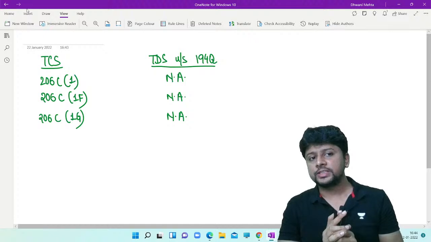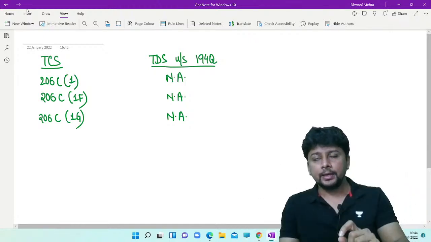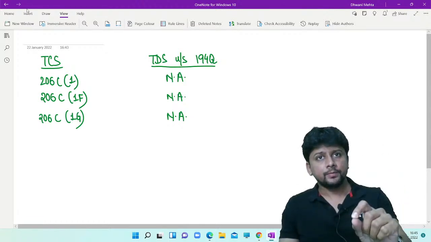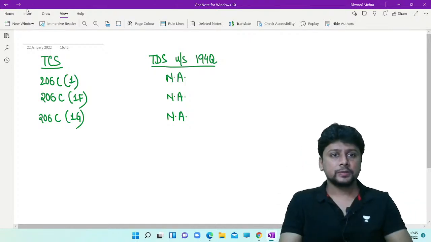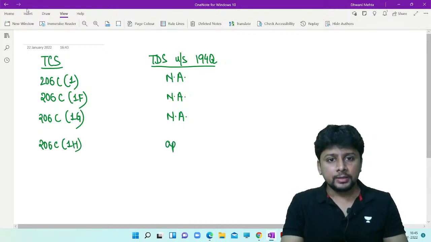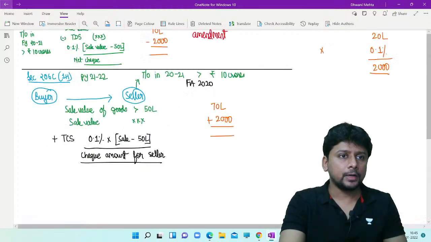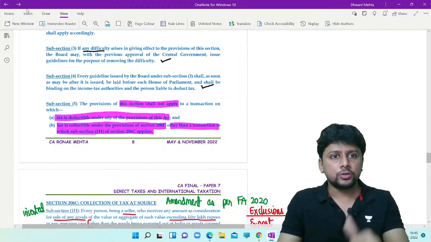But what did 194Q say? The provisions of this section shall not apply to any transaction where tax is collectible under 206C other than a transaction where 1H applies. So if 206C 1H applies, then 194Q will also apply. And precisely that is what our confusion right now is. This subsection is not solving our confusion.